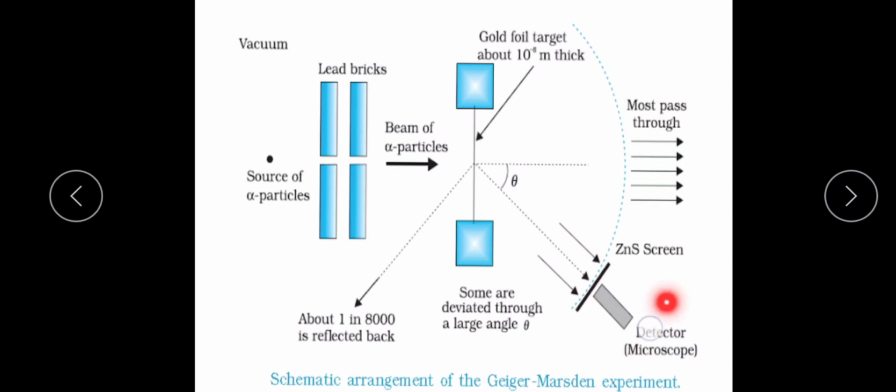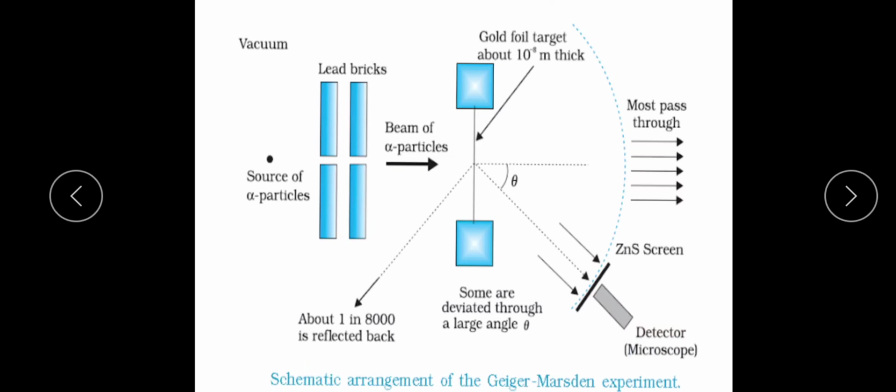Through the detector we can then observe the alpha particles. The alpha particles produce bright flashes, or scintillations, on the ZnS screen, and these are observed in the microscope detector.